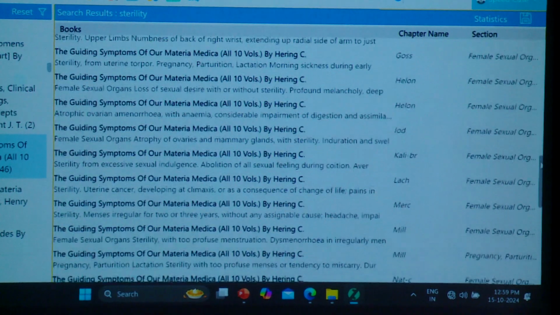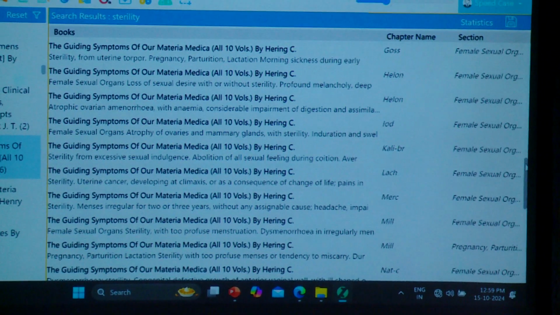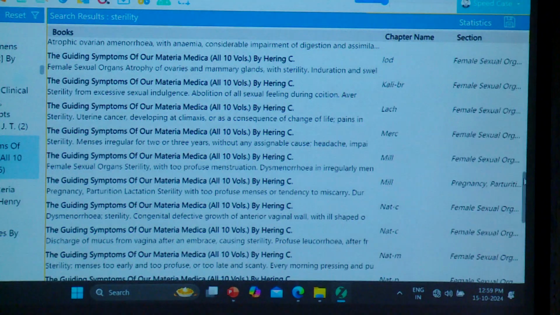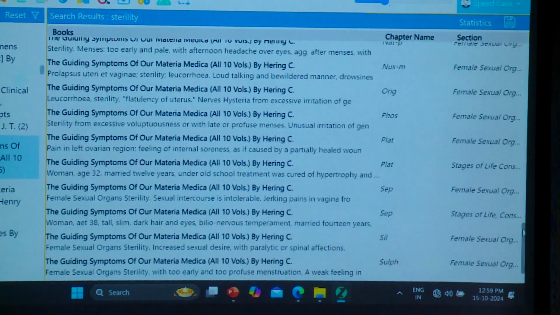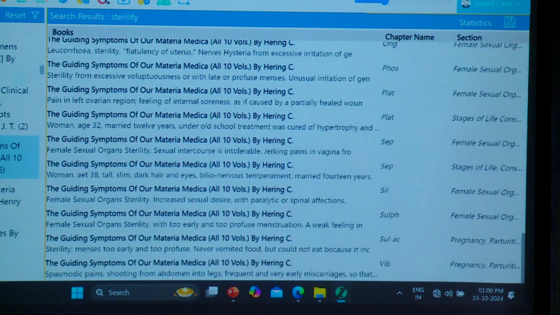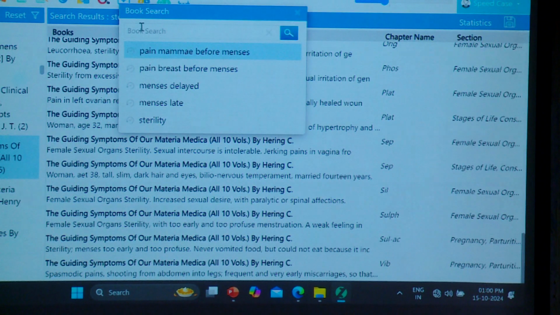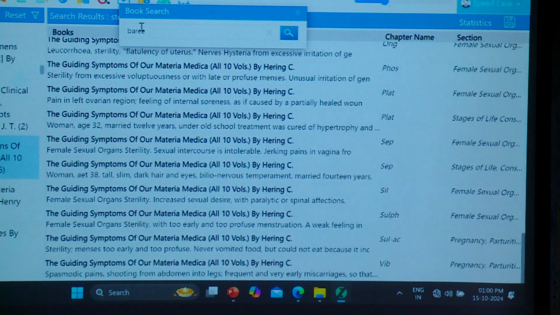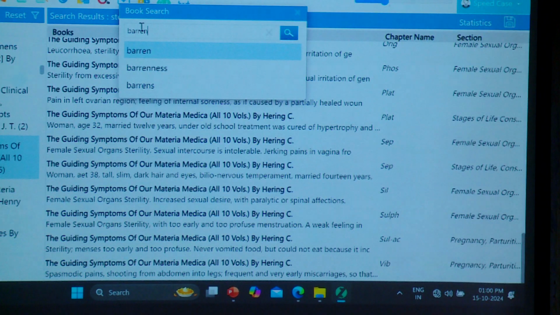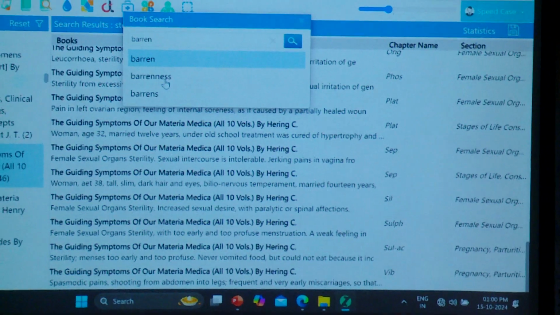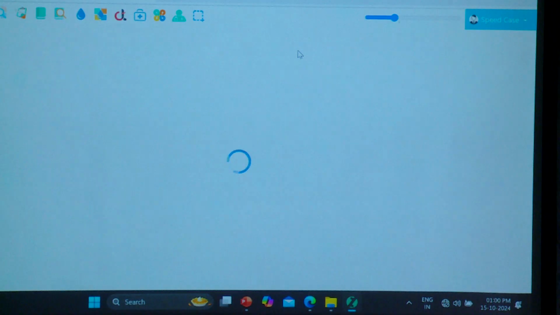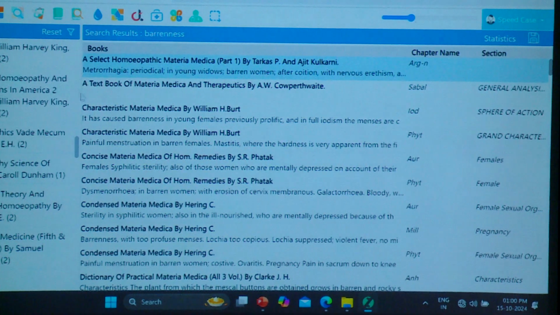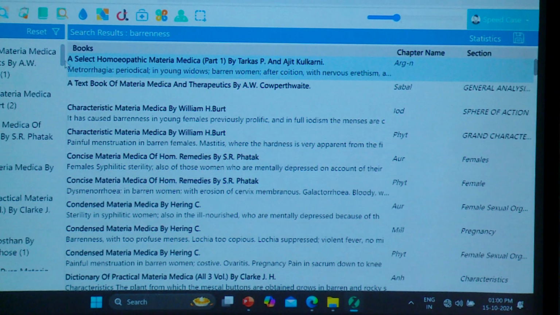Infertility: Iodine, Helonias, Kali chromicum, Lachesis, Natrum, Natrum carb, Phosphorus, Sepia, Sulphur. The other word is barrenness. It is mentioned in Boericke also, and BBC also.